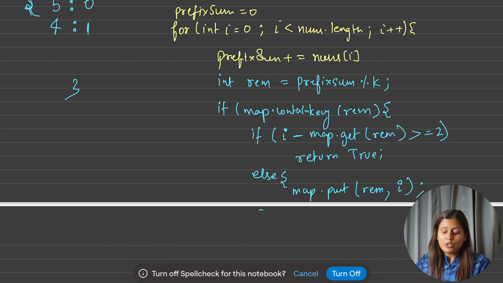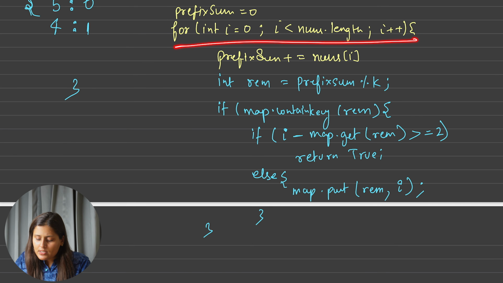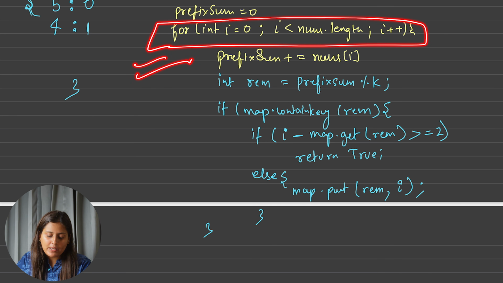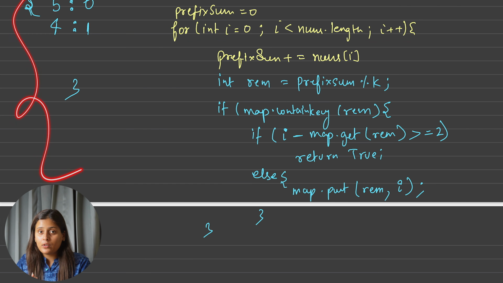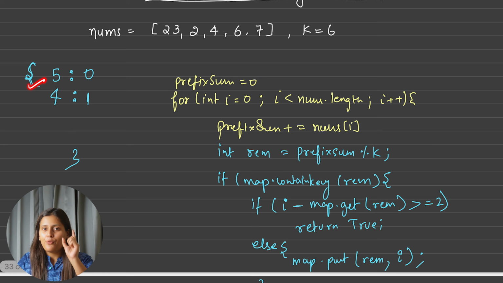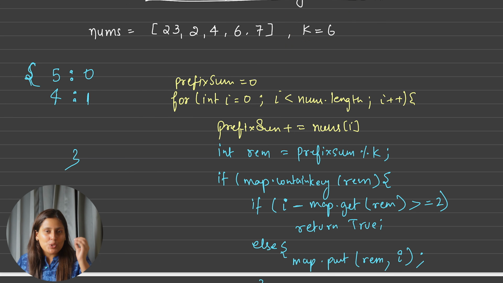Correct? Yes. So basically this code will give us our final answer by taking O of n time complexity, and space complexity will be O of n or k. Think, what will be our space complexity? Space complexity will be O of k. Why? Because in our map the keys are only remainders of k, and the remainder of k will be from 0 to k minus 1. So the unique keys will be at max k, so space complexity will be O of k.